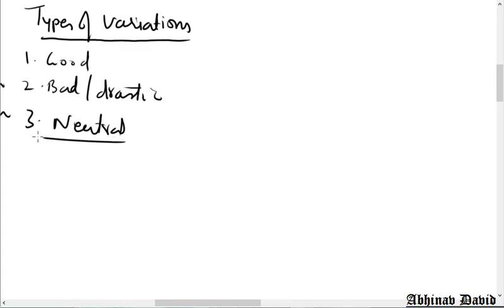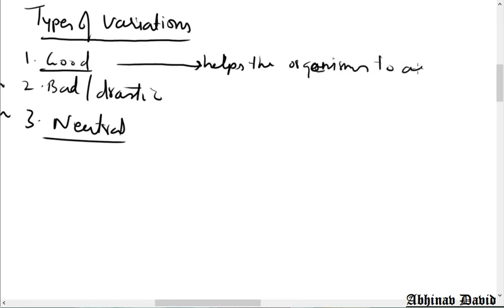So what do you mean by good variations? Good variations help the organisms to adapt to their environmental conditions. It means it allows the organism to live in an environment without any problem.